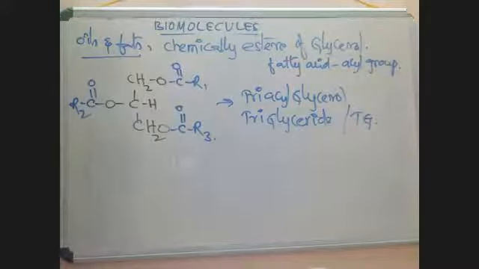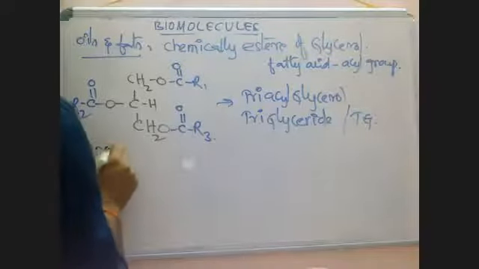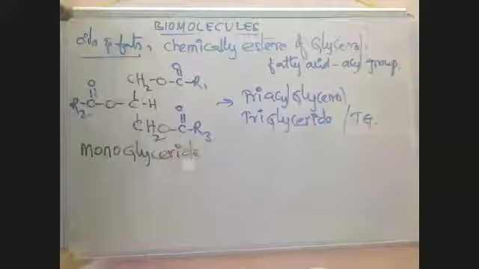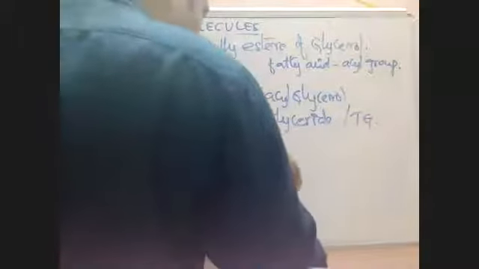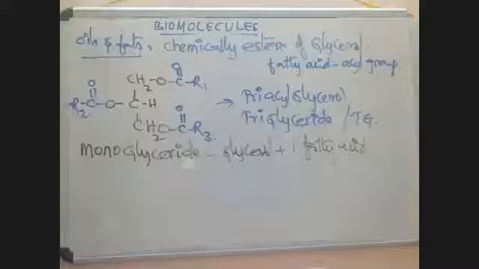See here, monoglyceride. Monoglyceride means, what is monoglyceride? Glycerol plus 1 fatty acid. Glycerol with 1 fatty acid is called monoglyceride.